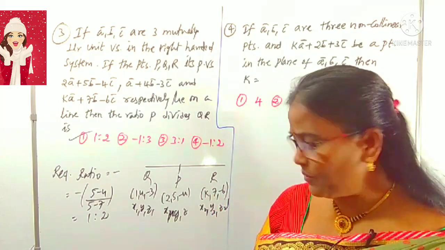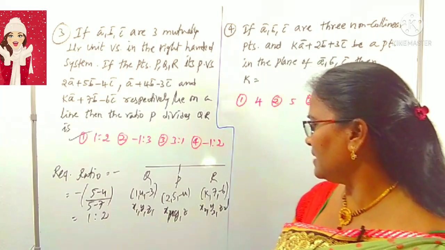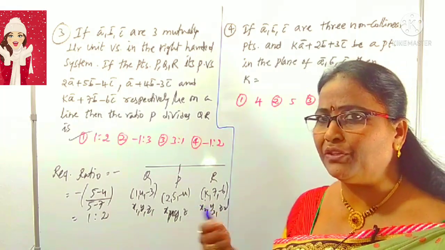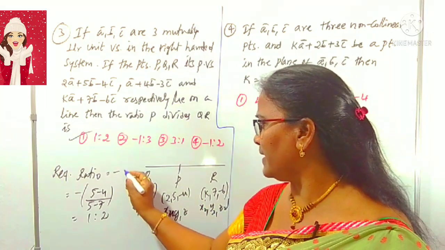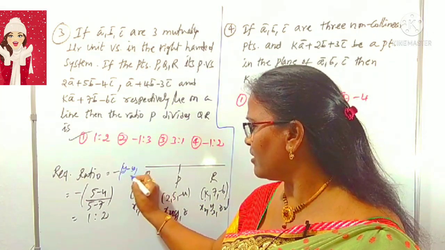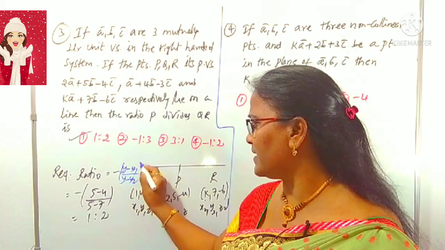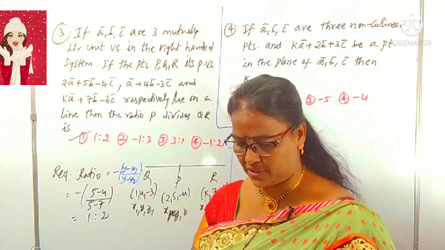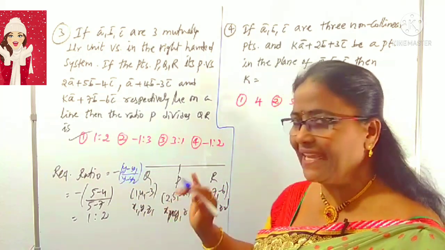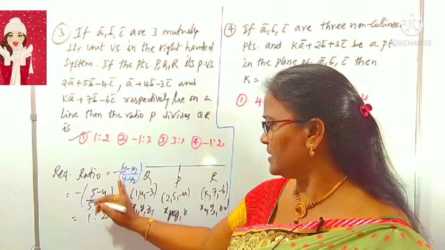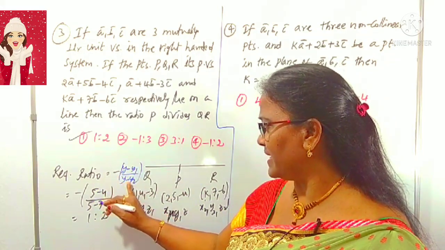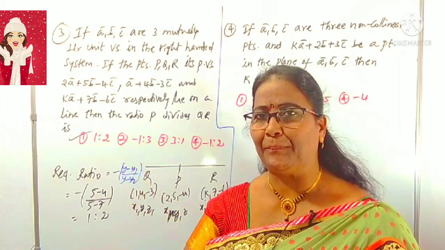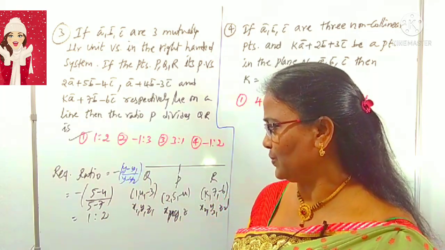That is the point we are using here. The x2 point we don't know, that's why I am using minus of (y minus y1) by (y minus y2). We can use minus of (z minus z1) by (z minus z2) also. No need to worry about this k here. That is all I used, minus of (y minus y1) by (y minus y2). It is one of the short tips. Already I explained it in previous videos.